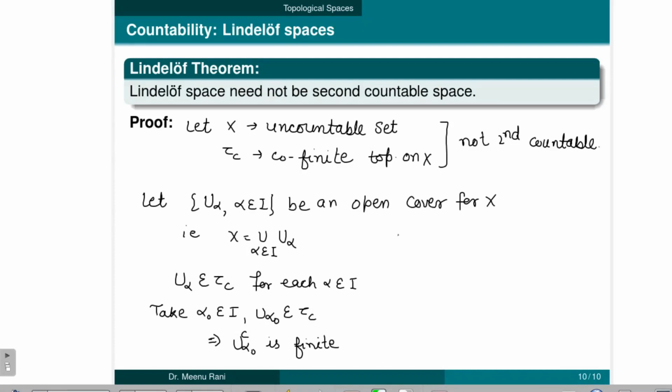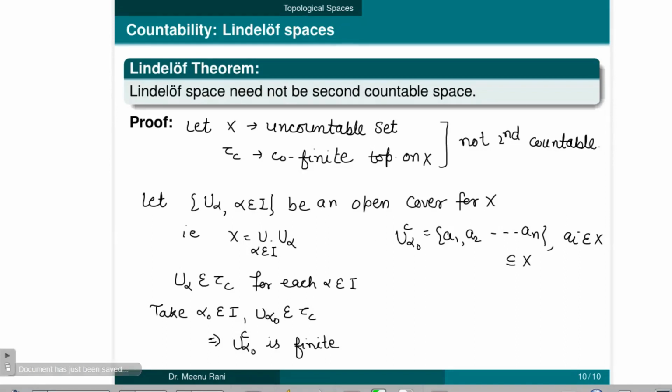So from this we can write U alpha naught complement is equal to a collection of finite elements. We take A1, A2 up to An. Now here each Ai belongs to X, and it is a collection of finite elements of X, so it is contained in X.